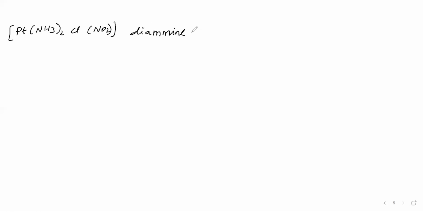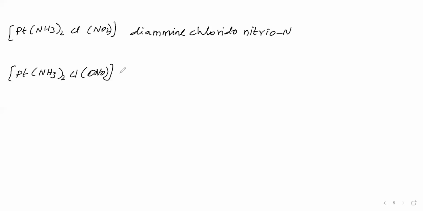Then we say the name of Cl, chlorido. Then the name of NO2 is nitrito-N. Why do we have to say nitrito-N? Suppose the complex is given as ONO, then how do we say the name? We'll see. Here NH3 we can say diammine.